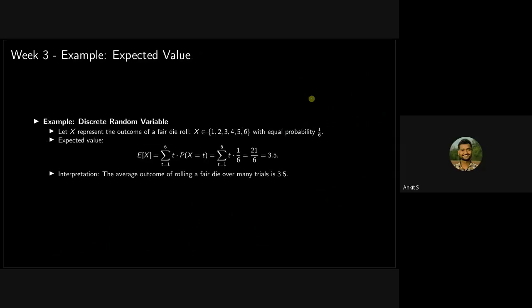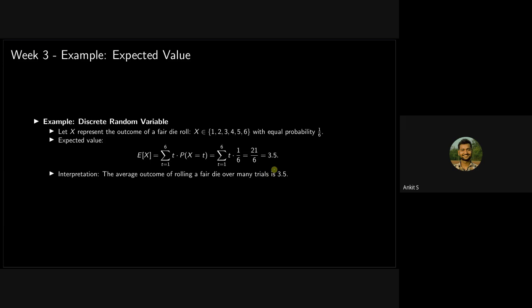Here we were discussing how to calculate the expected value of a random variable. In this case, we are calculating it for this die roll. We add over the values that this can take, t equals 1 to 6. For each value, we multiply it with the probability with which this value is taken. So 1 times 1 by 6. You know how to calculate this, right?